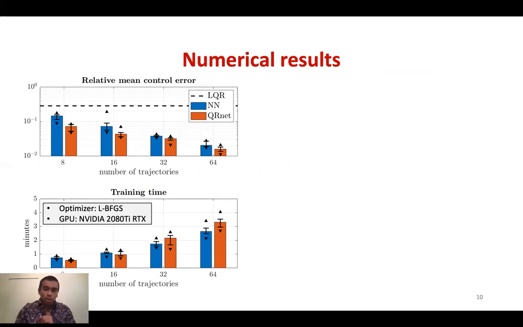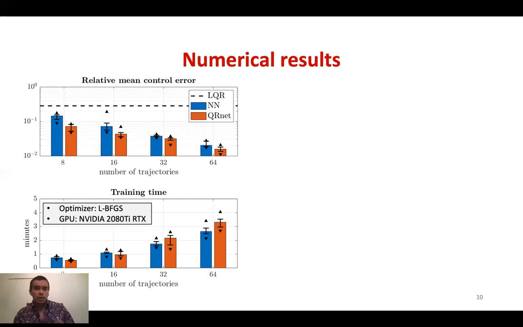So here we can see that compared to LQR, both of these neural network methods do quite well, especially as you increase the data set size. The other thing we see is that QRnet does a little bit better than the neural network, especially when the data set is small. This goes back to the robustness that I talked about earlier, because QRnet tends to be less sensitive to variations in the data set, which happens more with small data. The other thing I want to point out is that the training time for these is quite short, just a couple of minutes, which is advantageous in an iterative controller design process.